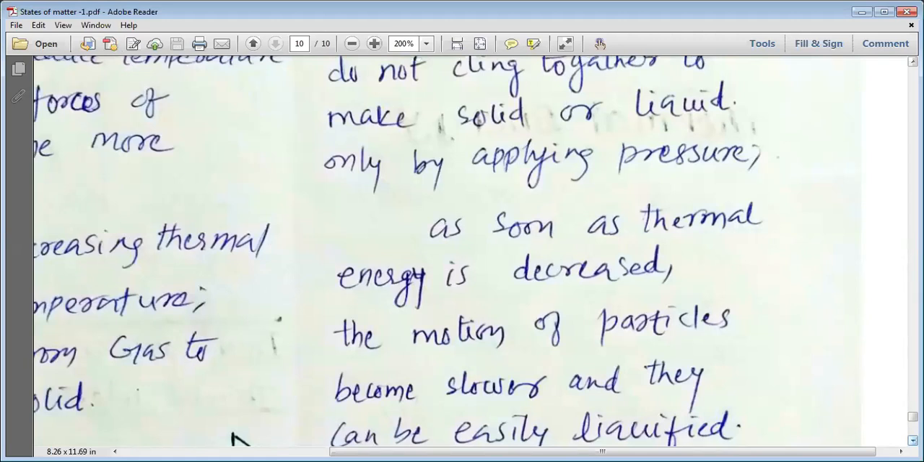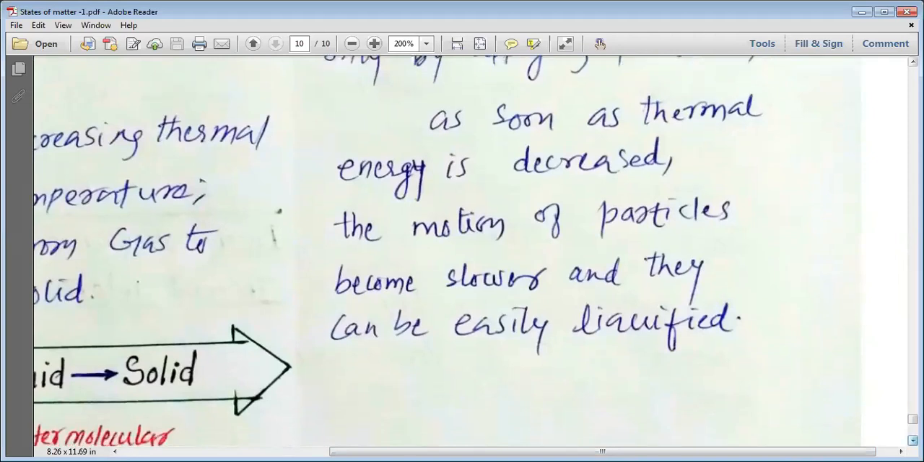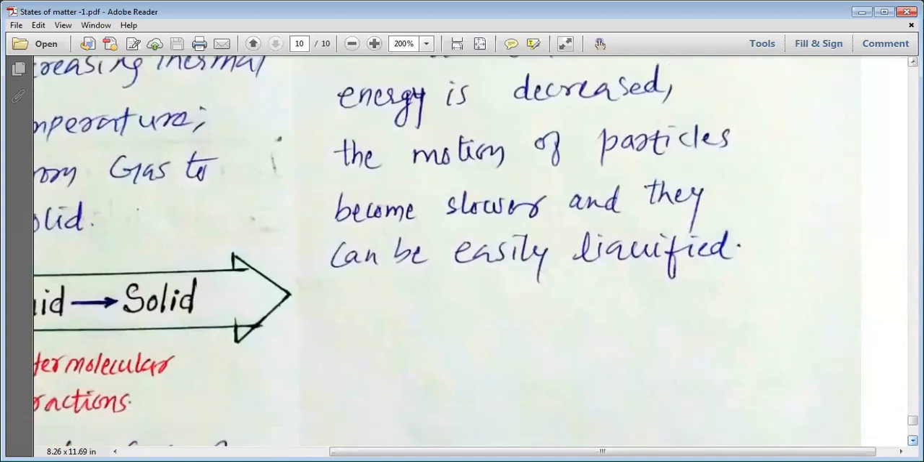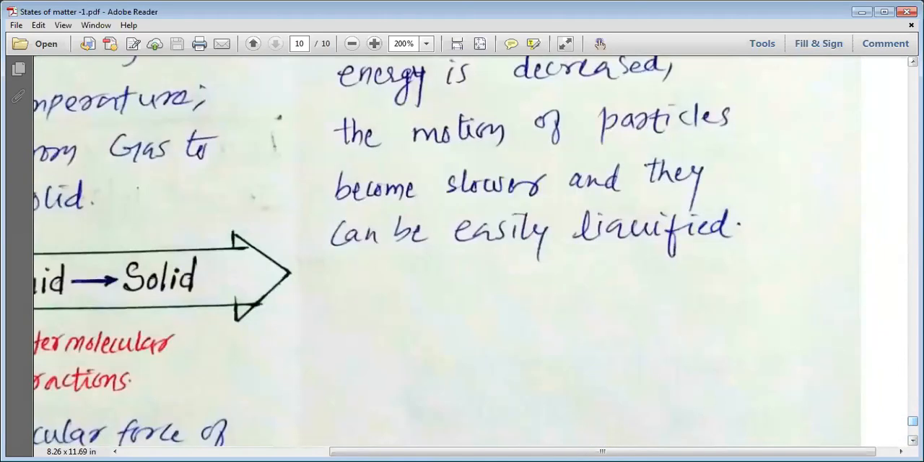But my dear students, when we decrease the temperature, actually the thermal energy is decreased. As the thermal energy decreases, the motion of the particles becomes slower. And when the motion of the particles becomes slower, they can be easily liquefied. So by keeping the motion of the particles very high, just by applying the pressure, we cannot liquefy the gases. To liquefy the gases, it is necessary that the temperature of gases should be decreased, the thermal energy of the gases should be decreased, and that is how we can liquefy the gases.